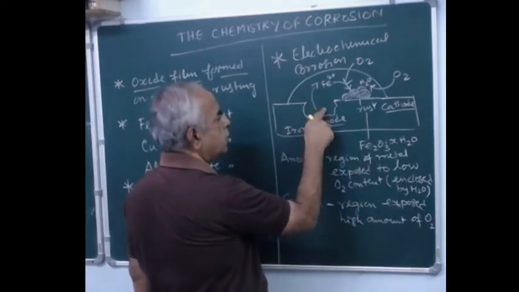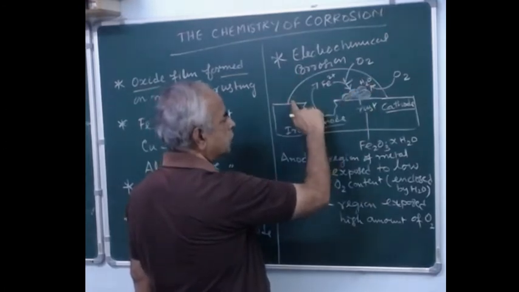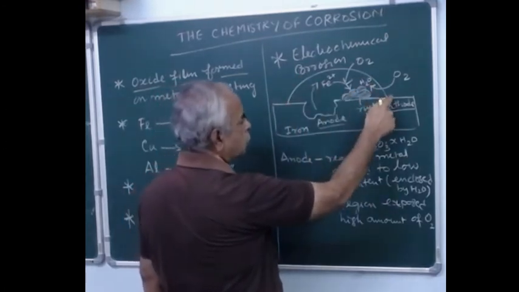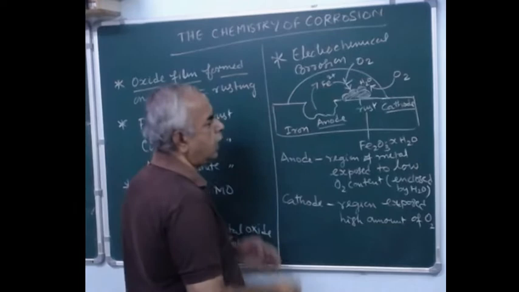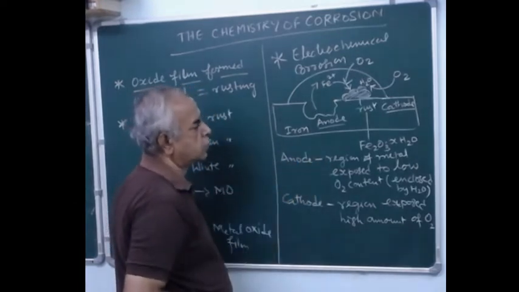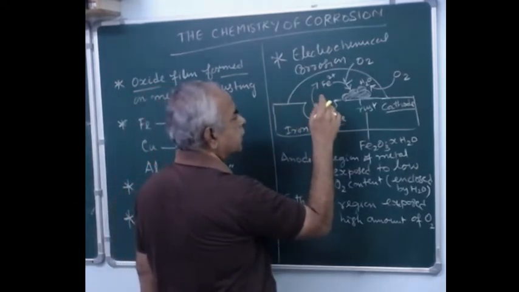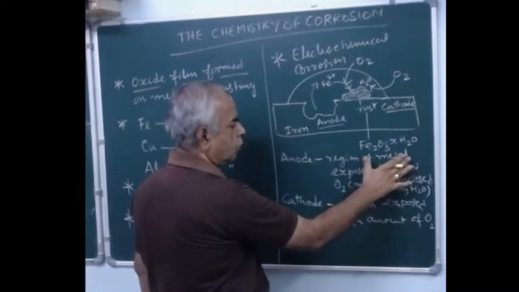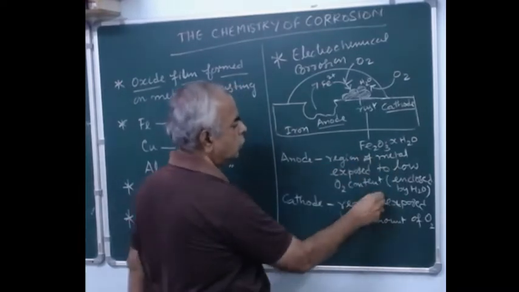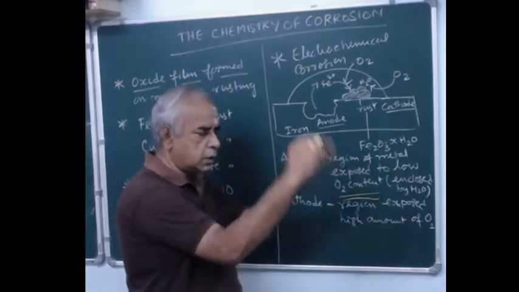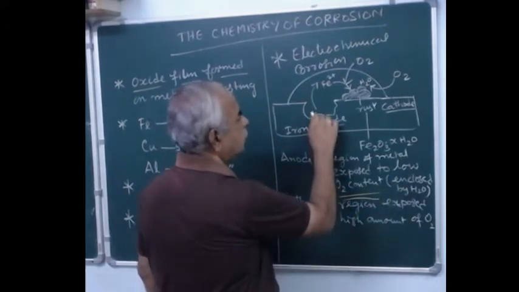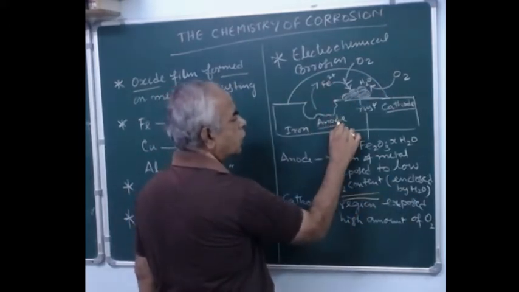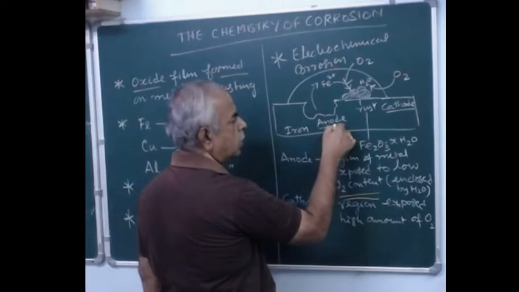This iron base is exposed to water at one place and exposed to oxygen at another place, and there arises the electrochemical cell, because the anode is the region of metal exposed to low oxygen content, that is, enclosed by water. That is why this portion is called the anodic site, or anode.